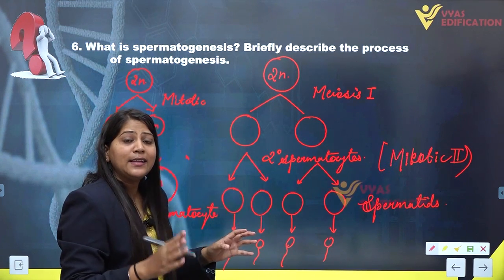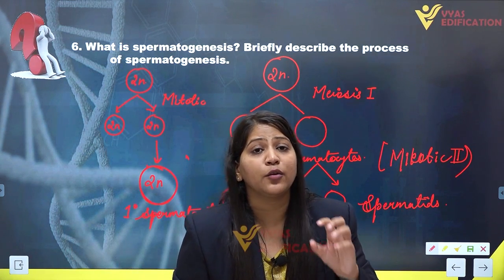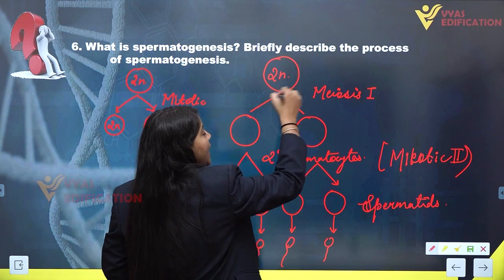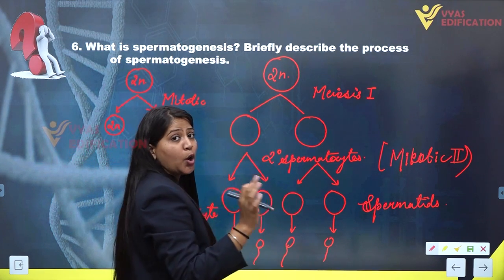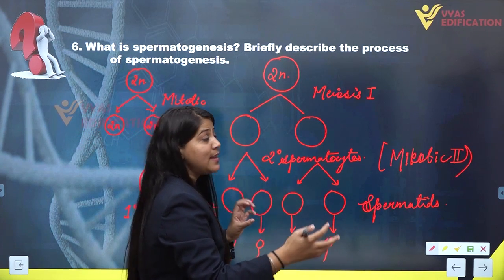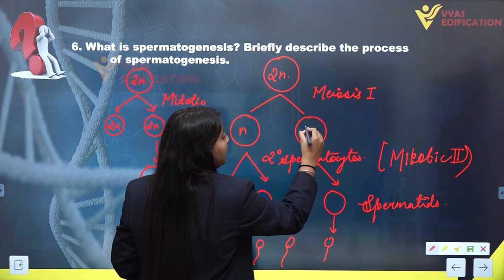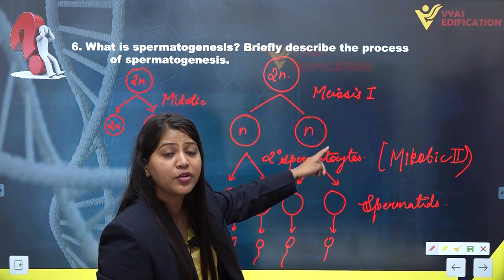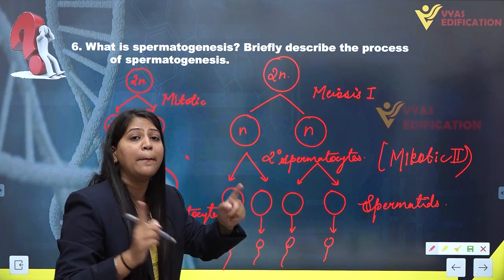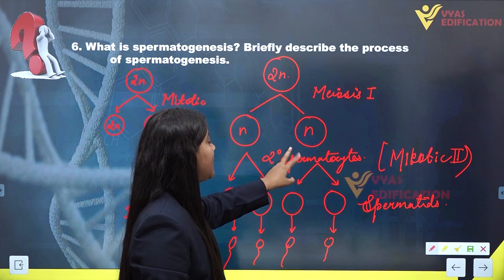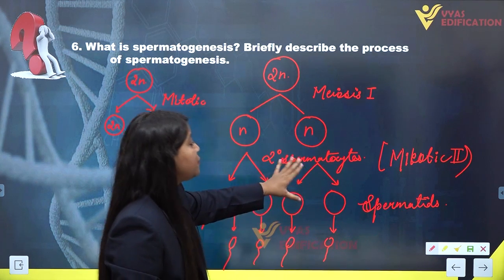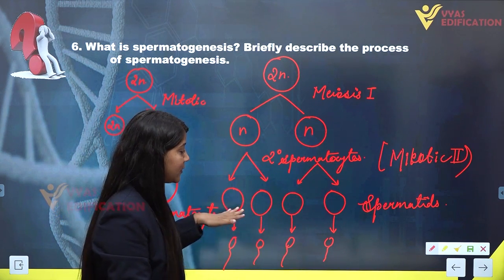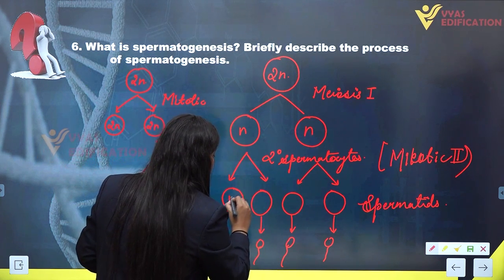When any cell is undergoing meiotic division, there will be a reduction of chromosomes by half. So as this primary spermatocyte is undergoing first meiotic division producing 2 daughter cells, these cells will be haploid. So a primary spermatocyte undergoing first meiotic division will result in the formation of 2 haploid cells, and these 2 haploid cells are known as secondary spermatocytes. These secondary spermatocytes are undergoing second meiotic division. So all these cells known as spermatids are also haploid.